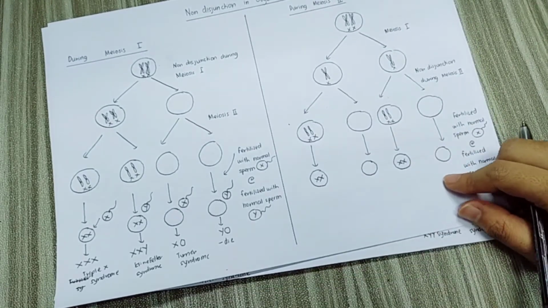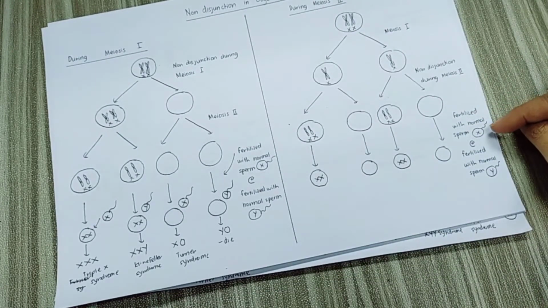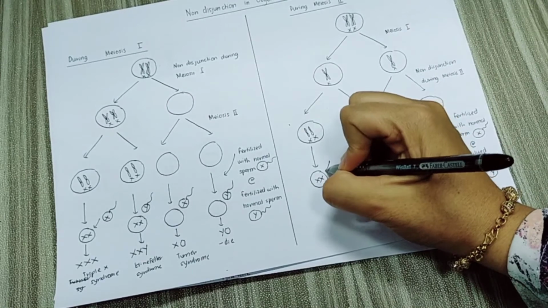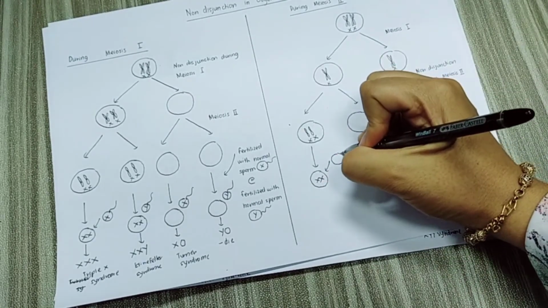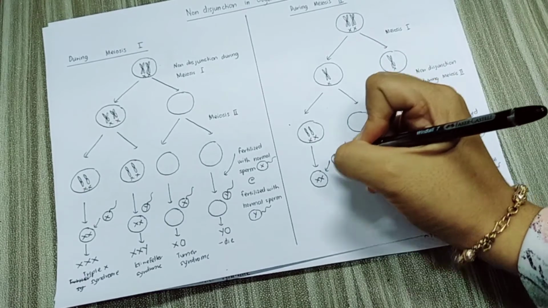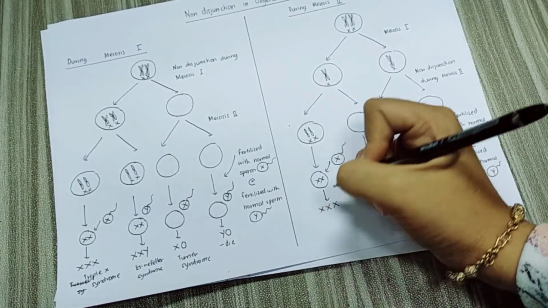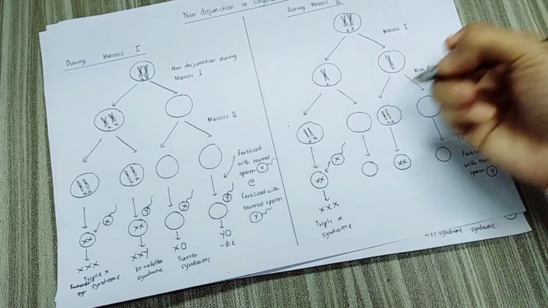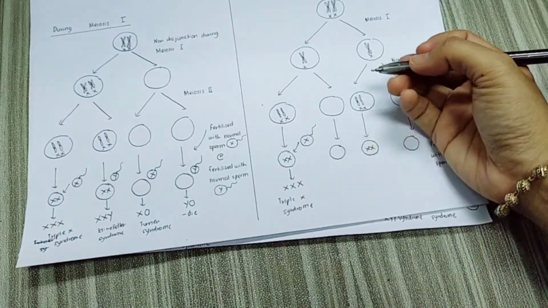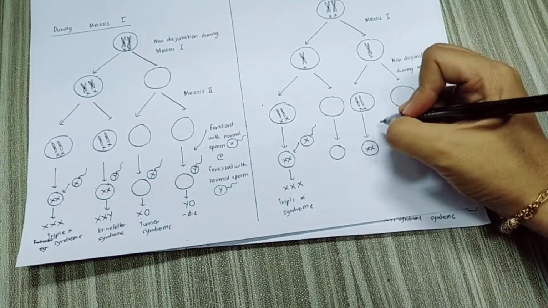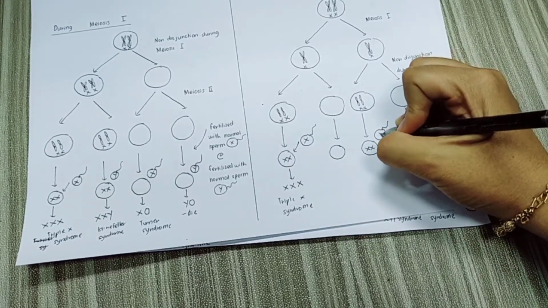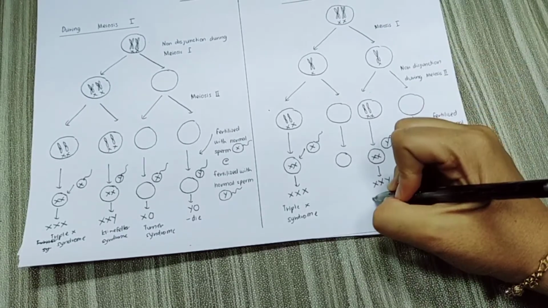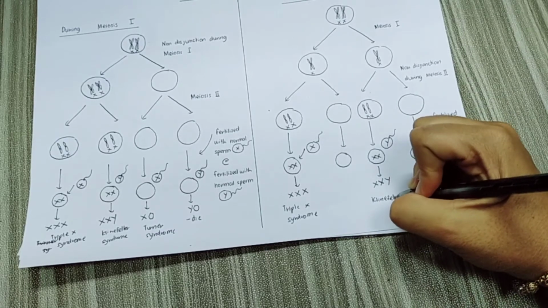And then all of these abnormal ova are fertilized with normal sperm that carries either an X or a Y chromosome. So let's say for the first one, this abnormal ovum with 2 X chromosomes is fertilized with sperm that carries an X chromosome. So it will produce XXX. XXX means triple X syndrome. And then for another abnormal ovum with 2 X chromosomes, if it is fertilized with sperm that carries a Y chromosome, it will produce a zygote with XXY. So XXY means Klinefelter syndrome.